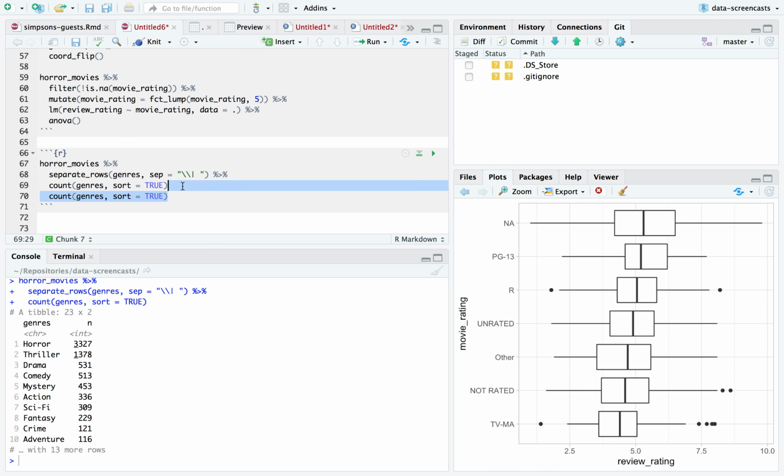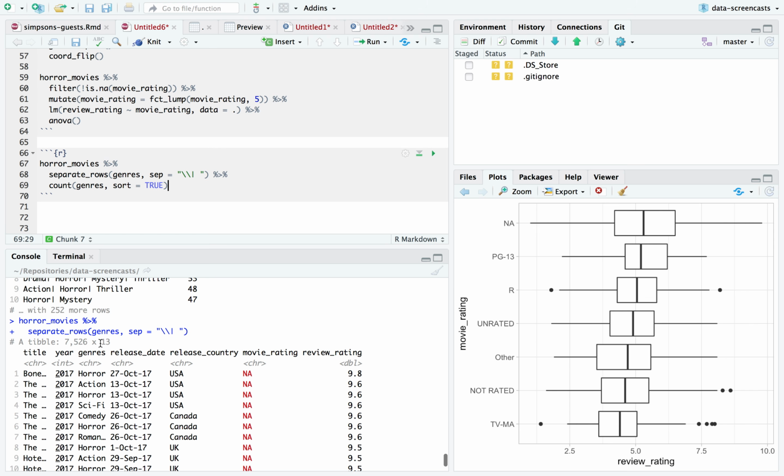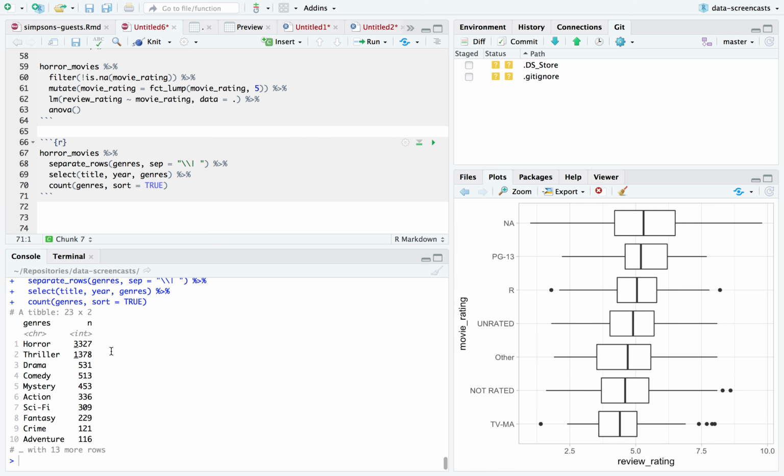And now, boom, I've just duplicated the data. So we actually can see in here, well, it's a little hard to see, but I'm actually going to display title, year, genres. What happened is we duplicated something like this movie to show across action, horror, sci-fi. We also know that every movie is horror, so horror is kind of our baseline. Now, what are our genres? There'll be some really rare ones, I imagine.